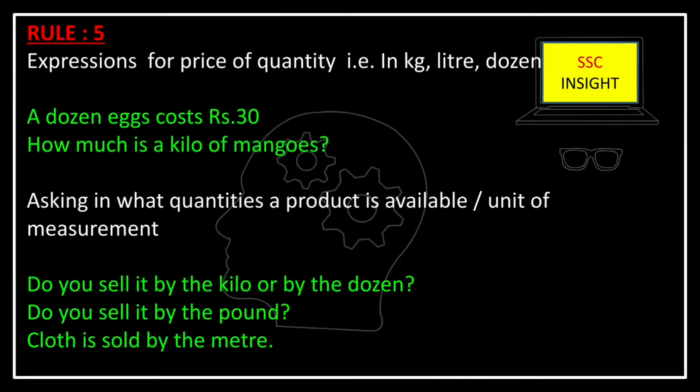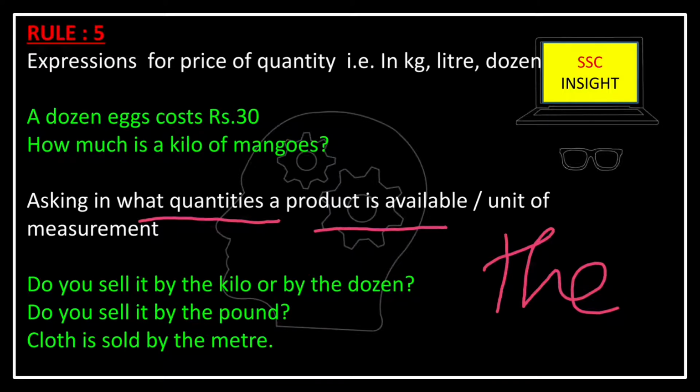But next, whenever we are asking in what quantities a product is available, or we are asking for the unit of measurement, like we don't know in what quantity this particular thing is available, whether it is available in kilo or in liter, in that case, to know the unit of measurement, we will use the definite article the. Like, do you sell it by the kilo or by the dozen?